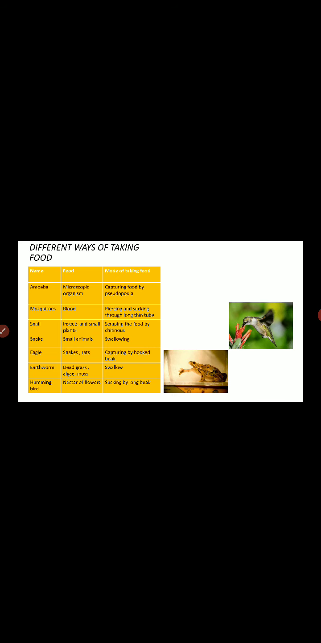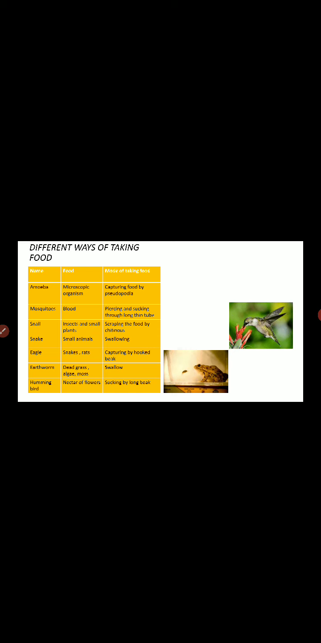Next is mosquito. We very well know that mosquito sucks the blood of organisms including human beings, and the process by which it takes the food is piercing and sucking through a long thin tube. Next we have snail, which has a hard shell on its body. It eats smaller insects and plants. It takes the food by the mechanism of scraping.